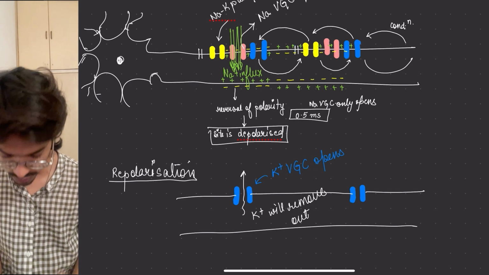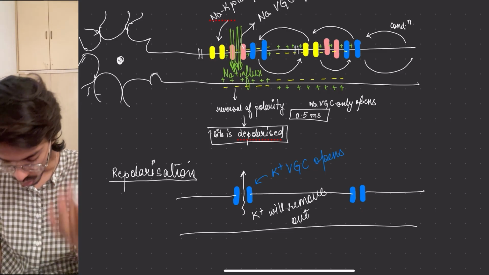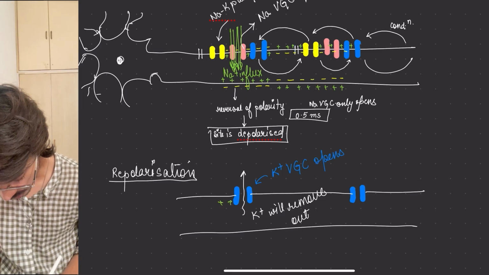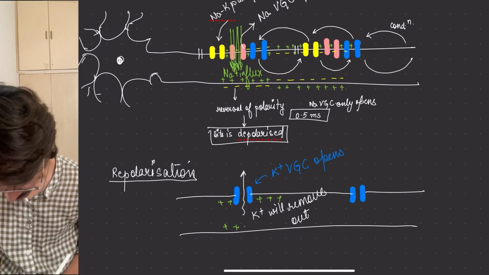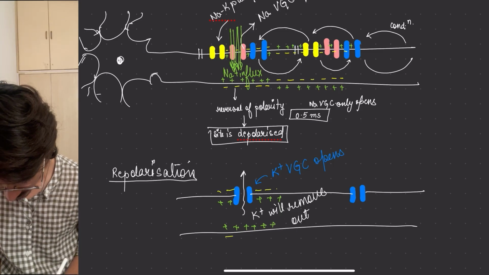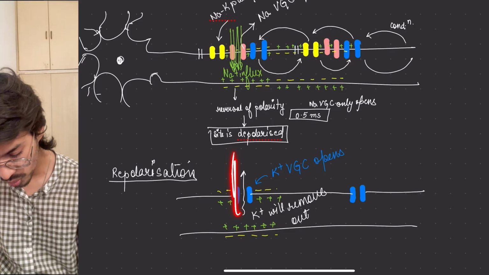Since it is a positive charge, when it goes out, what will happen? Inside it was more positive, outside it was negative. So this keeps on going out.